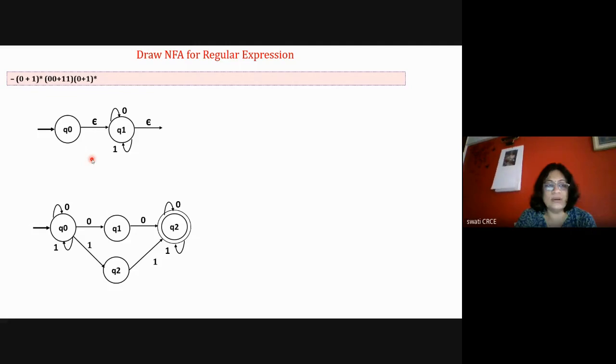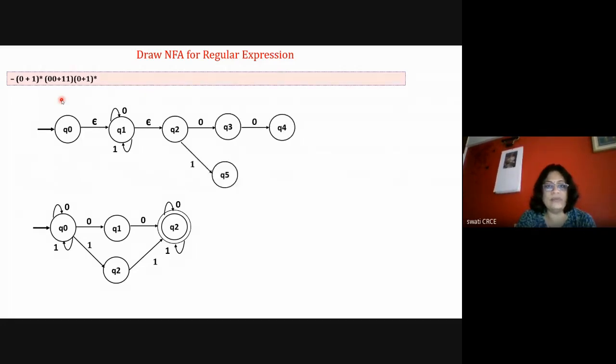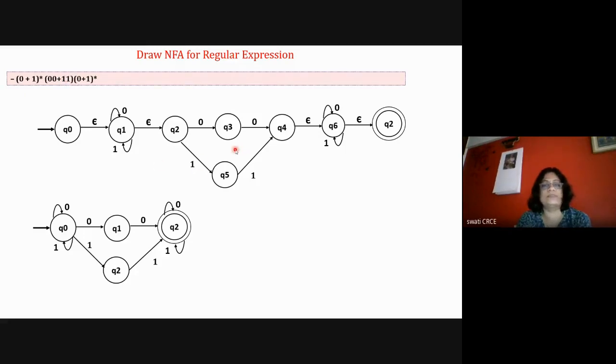Then with epsilon it goes to q2, then either 00 or 11, because that is only for one time, and then with epsilon, either 0 or 1. So this is also a diagram for this regular expression with epsilon symbols.